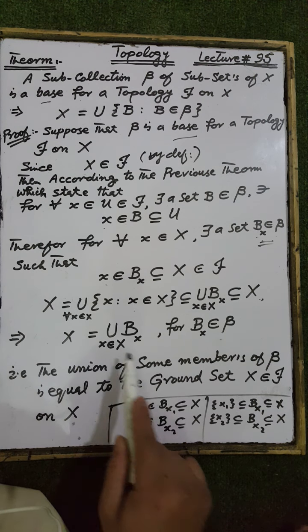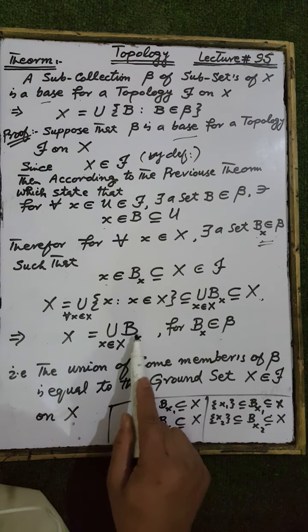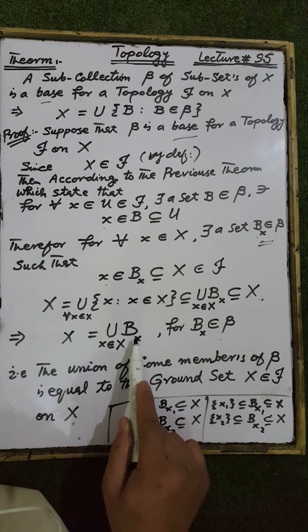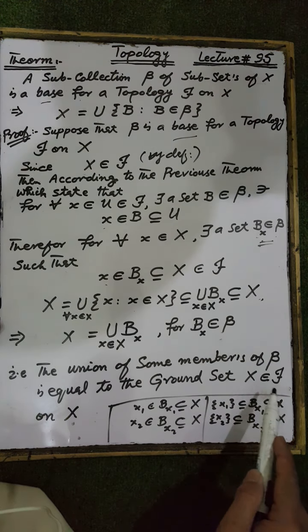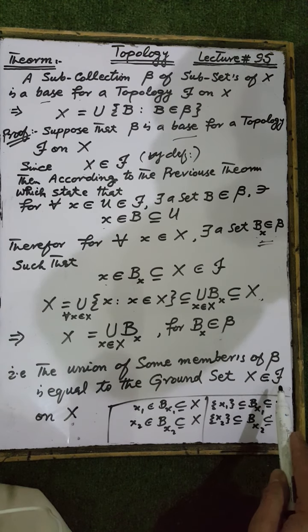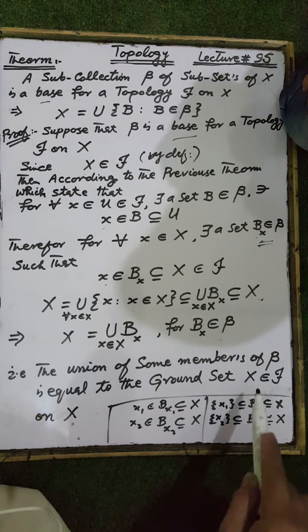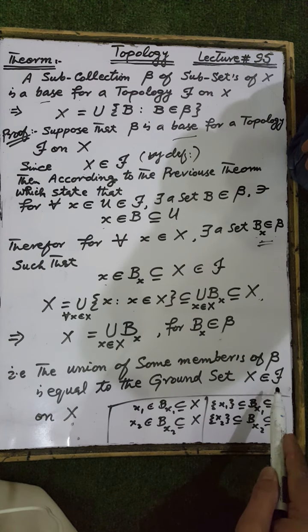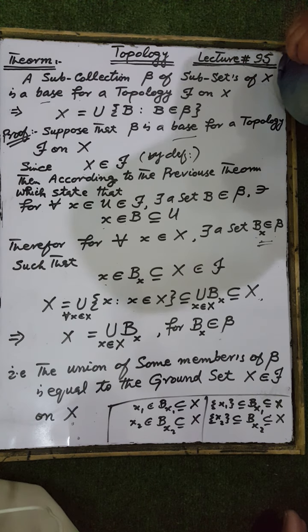That is, the union of some members of beta, that is Bx, are the members of beta, are the elements of beta. That is, the union of the members of beta is equal to the ground set X, where the ground set X is an open set in the topological space with topology Ta, where Ta is a topology on the ground set X, which we had to prove.